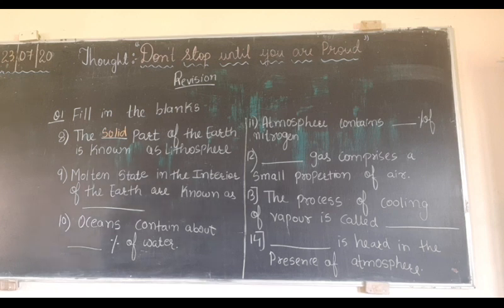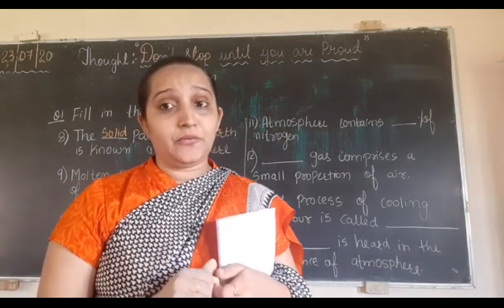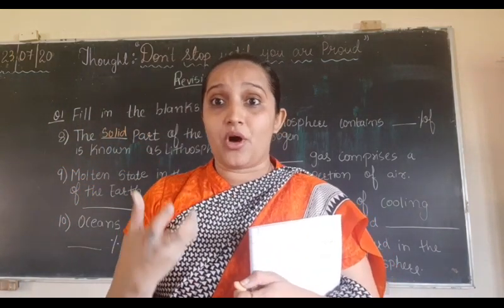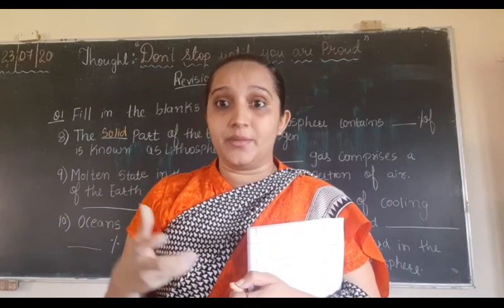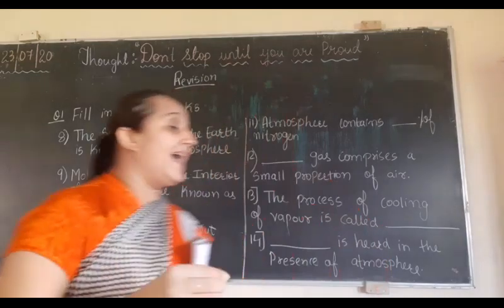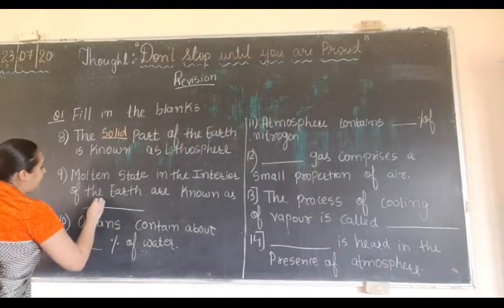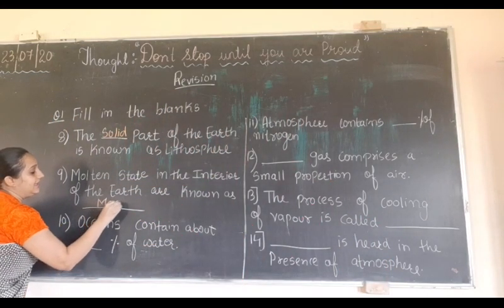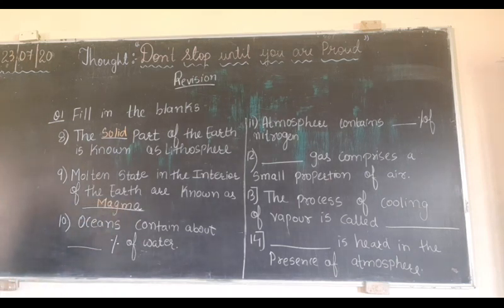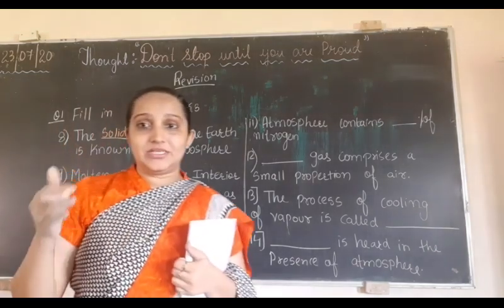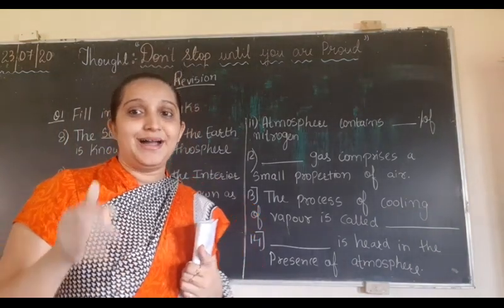Now, the molten state in the interior of the earth is known as, now I told you that in the interior of the earth also some kinds of rocks are present, and those rocks are in the form of fireballs. That is magma, in the interior of the earth. These are molten rocks also, we can say. So that is magma.